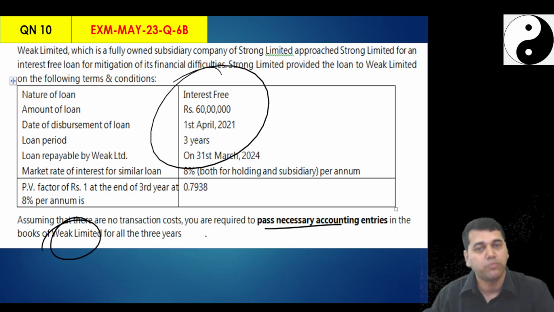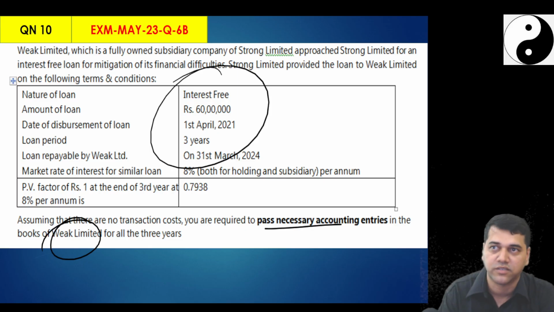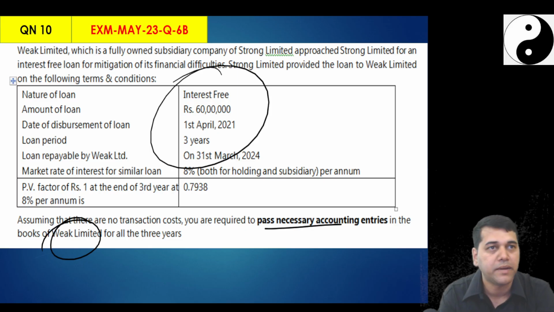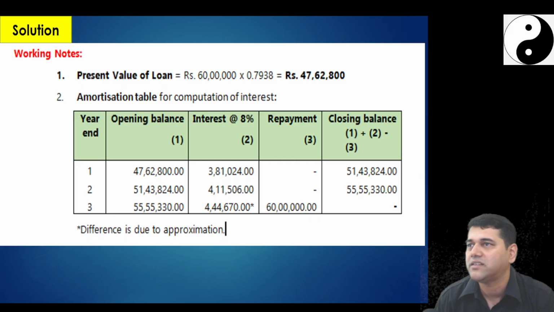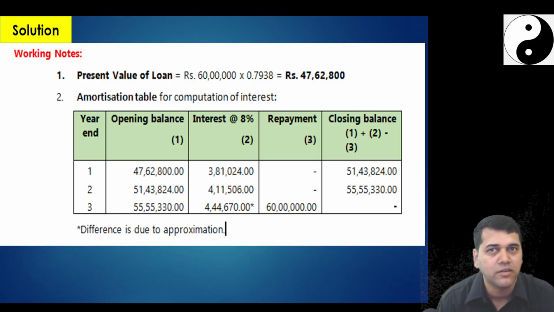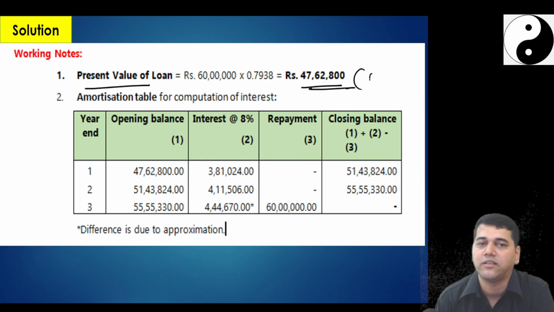Yes, students, you can please pause the video and do the working. We can compare the answer. We'll just check the answers. I'll share the thing, but please do it yourself first. Both the questions. Then you can compare the answers. Okay, first thing is same story. They didn't ask me any theory here. Did they ask me theory, advice, discuss and all? No. Straight away I'll do one working note. Present value of the loan is 47 lakh, which is nothing but a fair value.